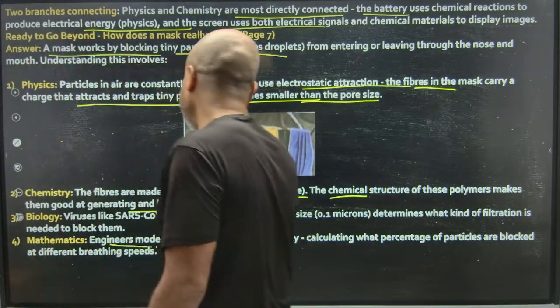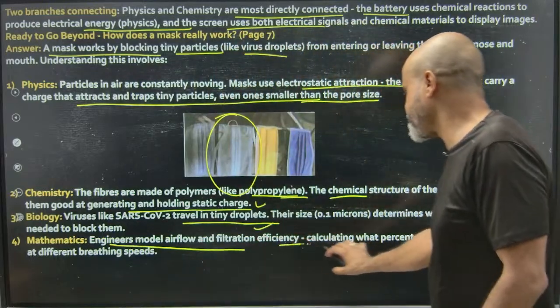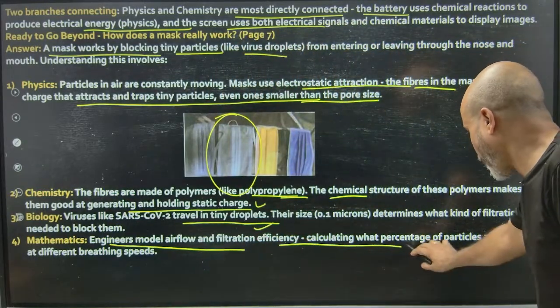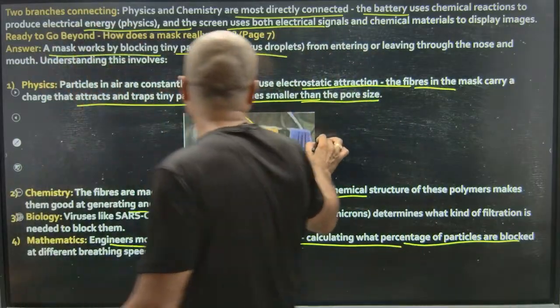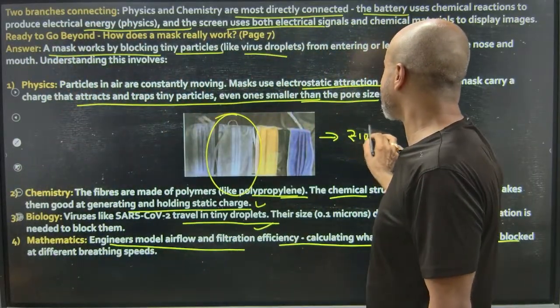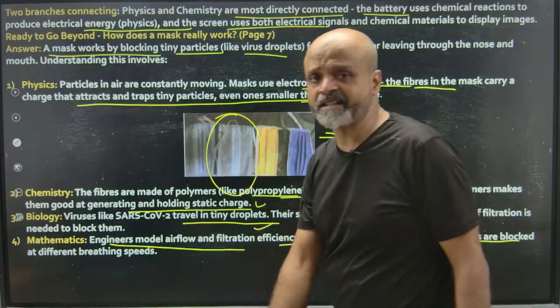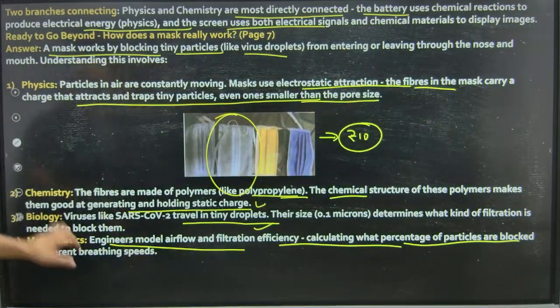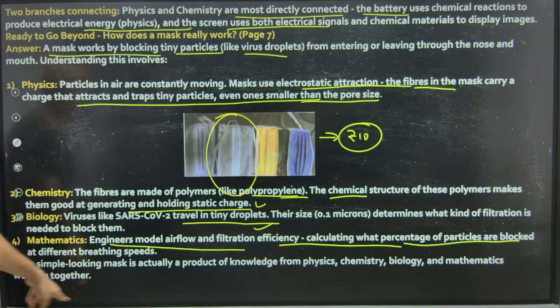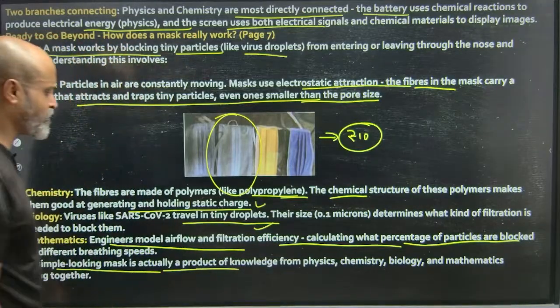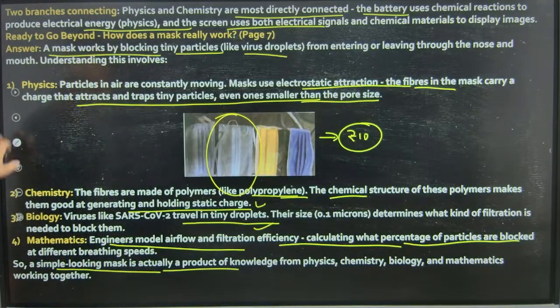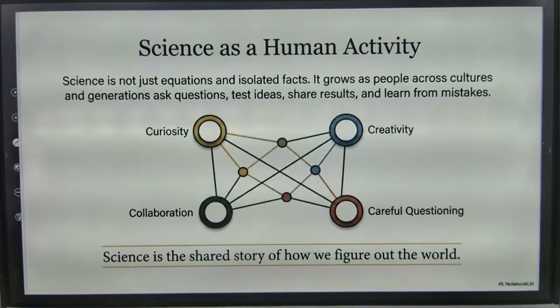Now, what is mathematics? Engineers model airflow and filtration efficiency, calculating what percentage of particles are blocked at different breathing speeds. So a just 10 rupees mask has so much science involved in order to manufacture it so that everybody can make use of it. A simple looking mask is actually a product of knowledge from physics, chemistry, biology, and mathematics working together.